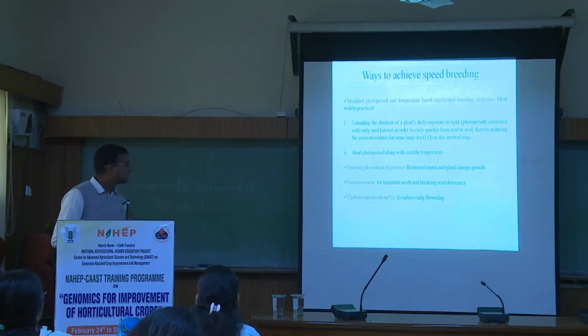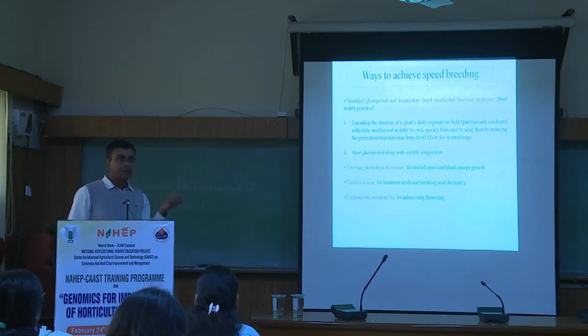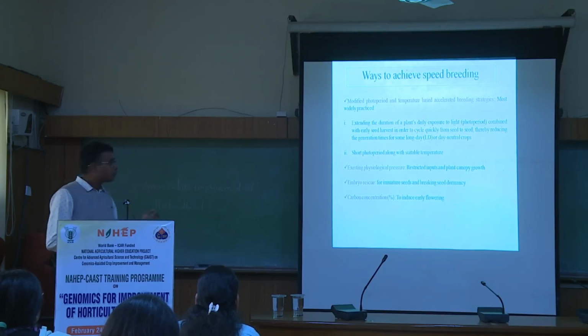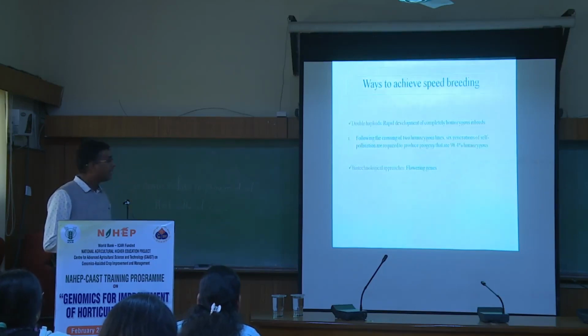Then carbon dioxide concentration. Most C3 crops are responsive to carbon dioxide concentration, and their growth is enhanced and the reproductive phase is advanced. So by increasing the carbon dioxide concentration, but this is not commonly used till now.